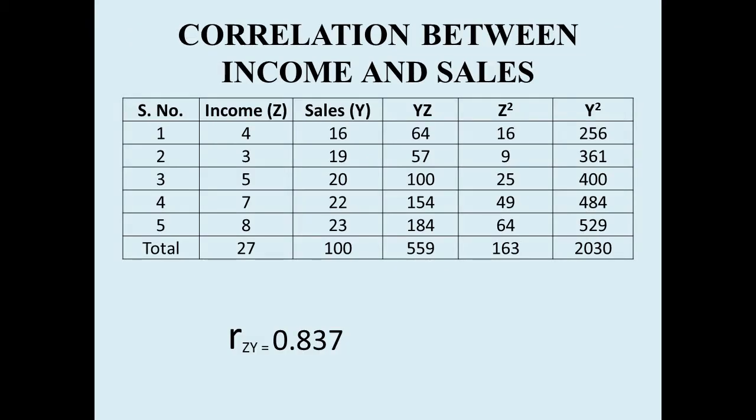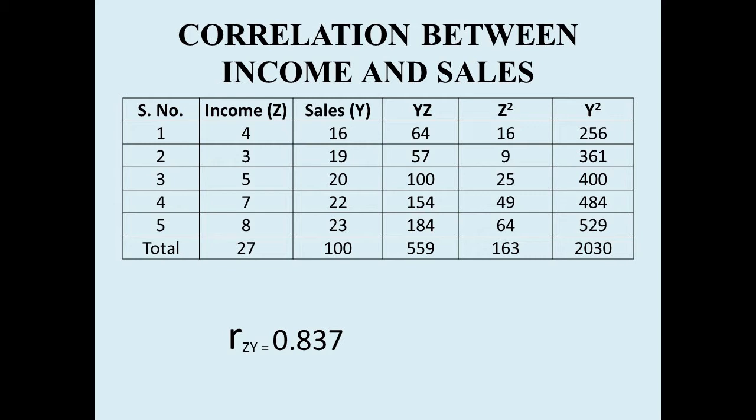We have already found the correlation between advertisement expenditure and sales. Now I am finding the correlation between income and sales. The data is given here. Income is 4, 3, 5, 7, 8, and the sales are the same figures, that is 16, 19, 20, 22, 23. The same data has been reproduced. Then we have multiplied the product of the two variables. Take income as z.